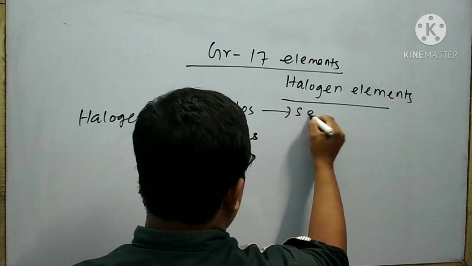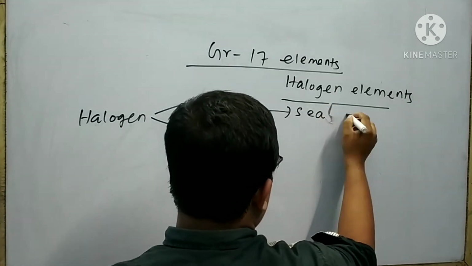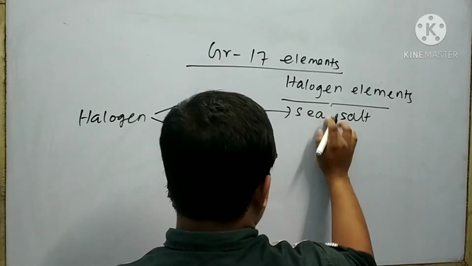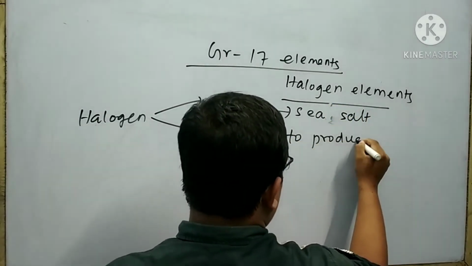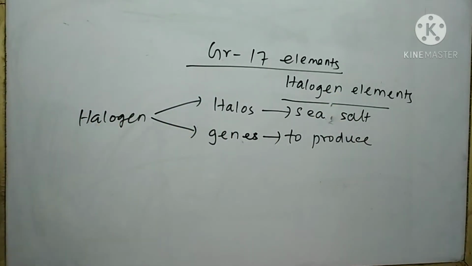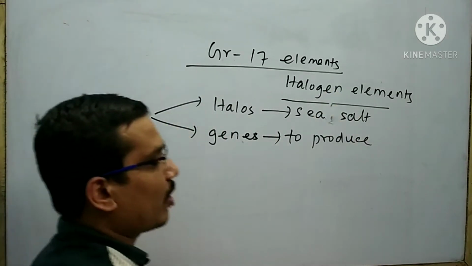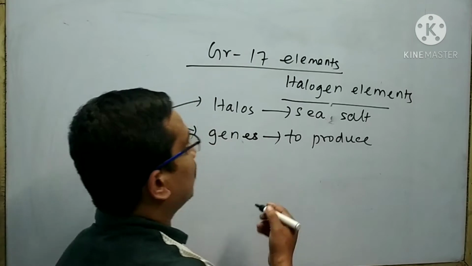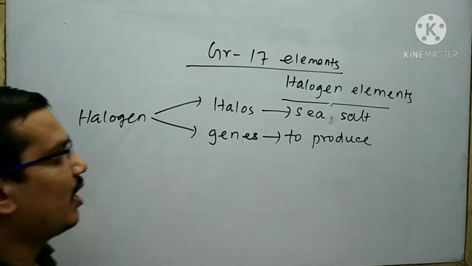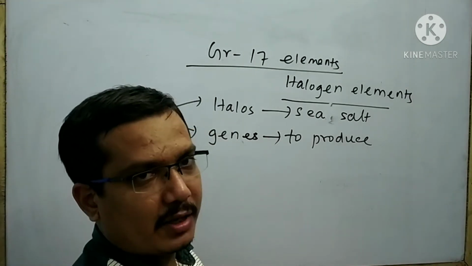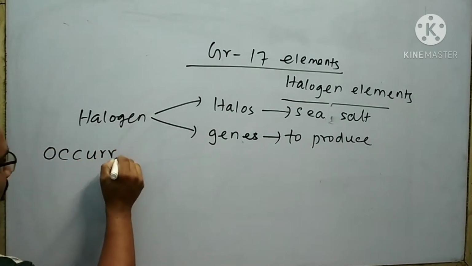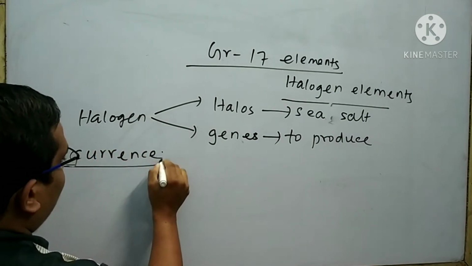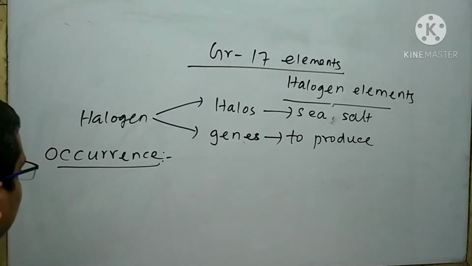Halo means sea salt, gens means to produce. These types of elements generally are produced from sea salt, so the group 17 elements are called halogen elements. Next I will discuss the occurrence of halogen elements.